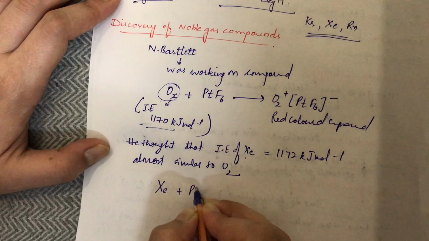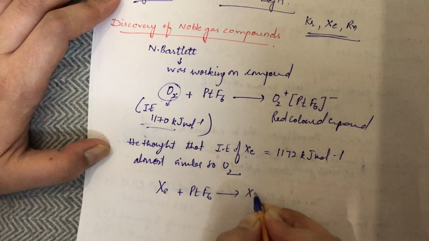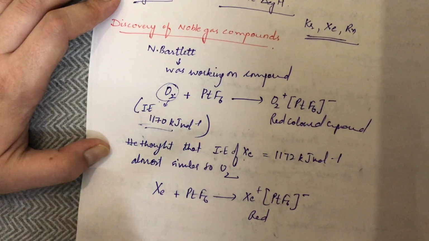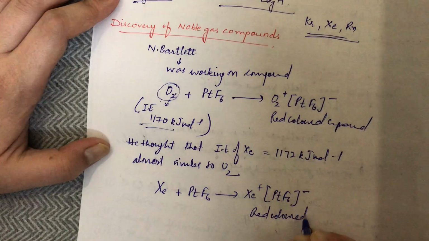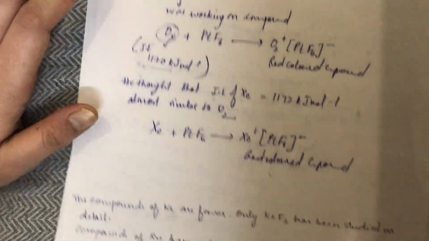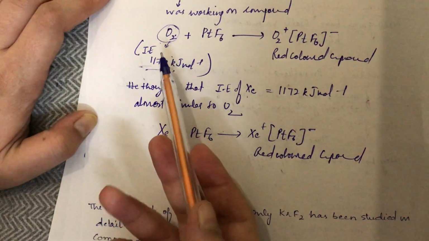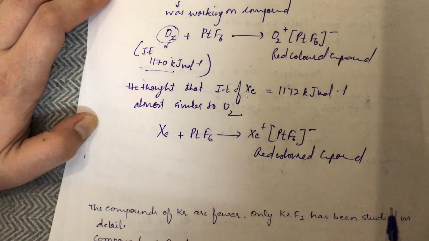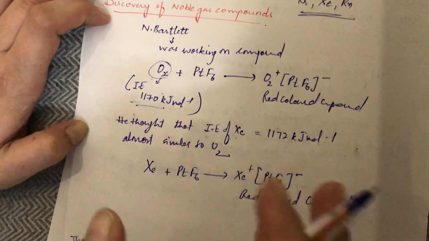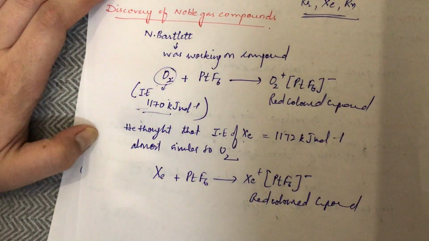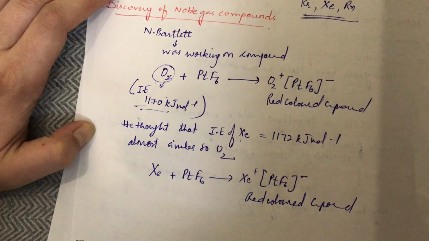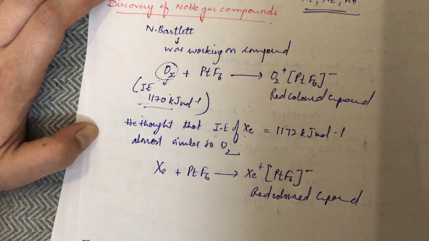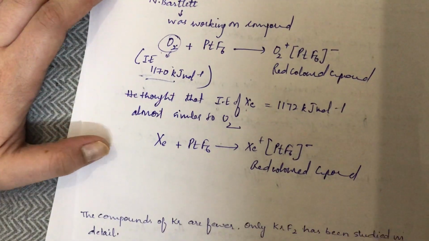He reacted xenon with PtF6 and a red colored compound was formed. This is also a red colored compound. So now you are very sure what would have happened. Since oxygen could form the red colored compound, xenon with the same ionization energy was also able to form the red colored compound. Hence there is a possibility for the formation of noble gas compounds. So this was the main factor which led to the discovery of the noble gas compounds.